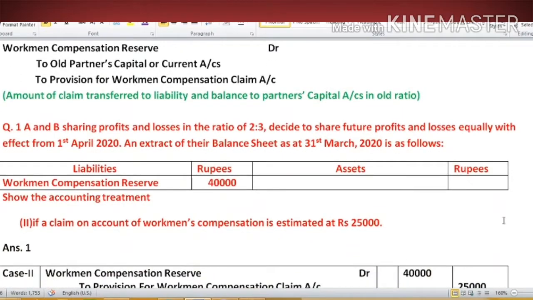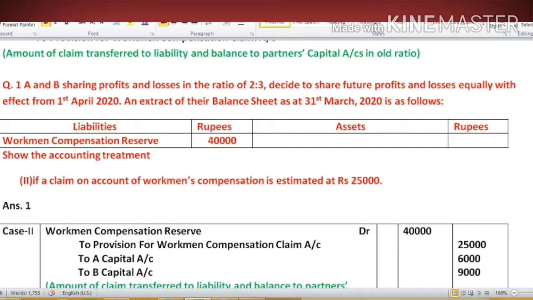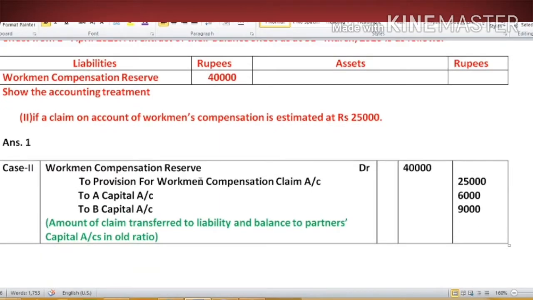Now let's understand this by taking this problem. As you can see in the balance sheet, workman compensation reserve is given as 40,000, and in the additional information, the liability arising is 25,000. So this 25,000 liability will be adjusted through workman compensation reserve, and the remaining amount will be distributed amongst the old partners in old ratio. Then our entry will go like this: workman compensation reserve account debit to provision for workman compensation claim account and to old partners capital account.